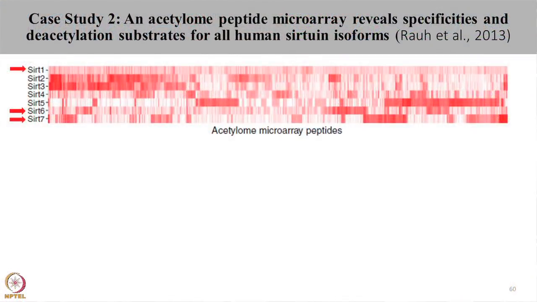Sirtuin 1, 6 and 7 are located in the nucleus. However, when you look at the target peptides, there is a specific pattern of preference of these peptides for sirtuin 6, 7 and 1. If you look properly at sirtuin 6 and sirtuin 7, a specific deacetylation pattern is seen, which signifies that these two isoforms have their specific targets, whereas sirtuin 1 shows a nominal activity across a wide range of substrates in the nucleus.